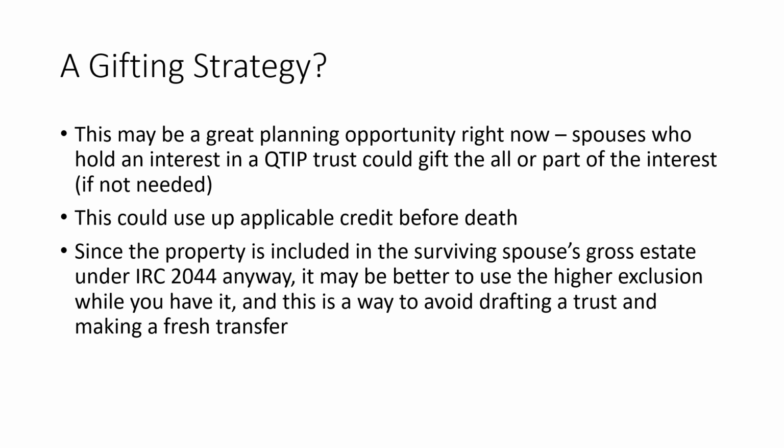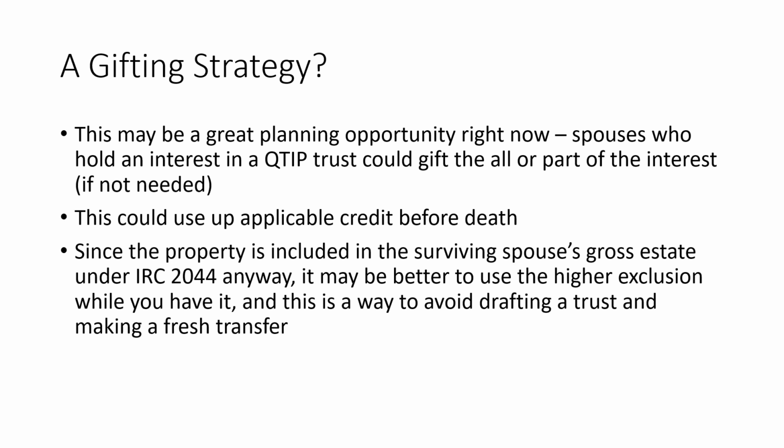The spouse could simply relinquish or give up their interest in that QTIP trust, which would be treated as a gift of whatever the fair market value of that trust is at the time of relinquishment. So it doesn't matter what the 75/20 rate is or what the spouse's age is, that's going to create a gift of whatever the value of the trust might be.